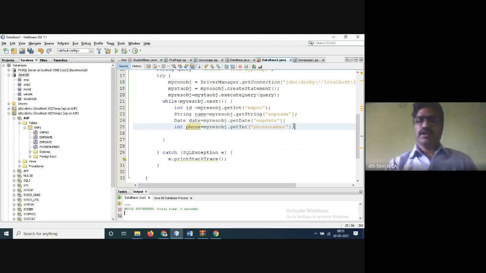Whatever name you are giving here, for EMP number, the left hand side EMP number should be matching. EMP name, EMP date, phone number, check it out. Sometimes one letter is missing, then there is a problem and it will show the error. You can check it once whether it is working or not. No problem. Build successful, total seconds. There is no error still now. Whatever you have done in the program.